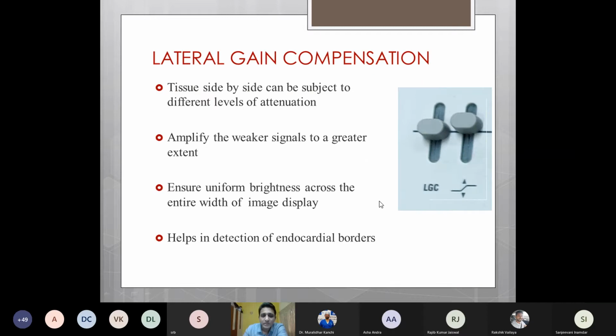Similarly, lateral gain compensation helps us to improve the resolution of tissues side by side. It helps to amplify the weaker signals to a greater extent and ensure uniform brightness across the entire sector. Lateral gain compensation is usually used for detection of endocardial borders when we use the Simpson's method for ejection fraction calculation.